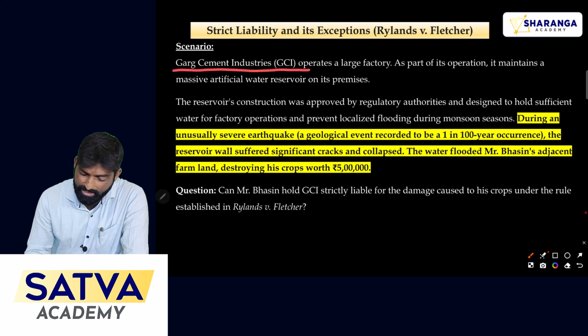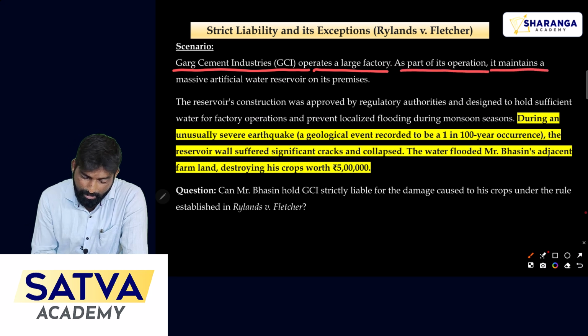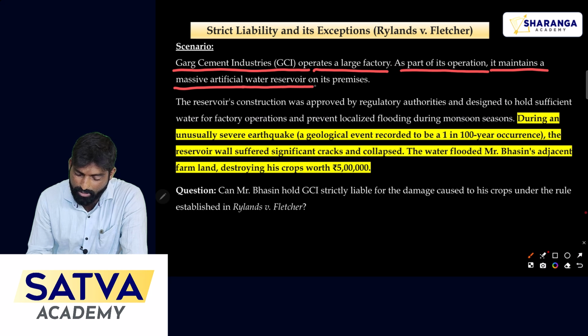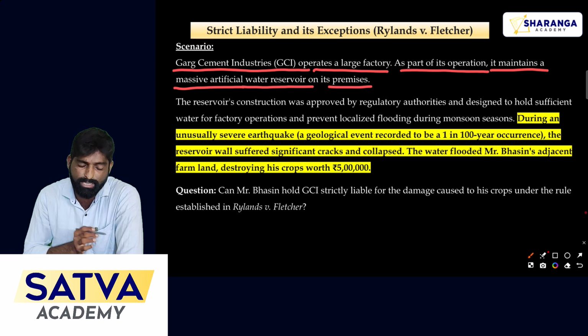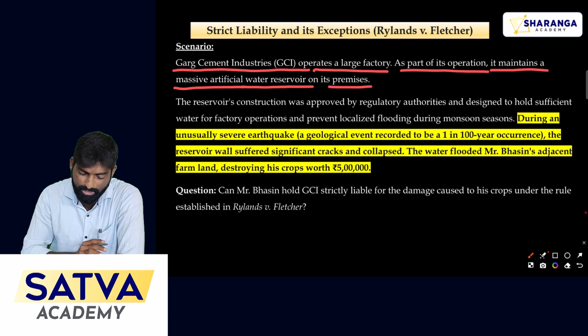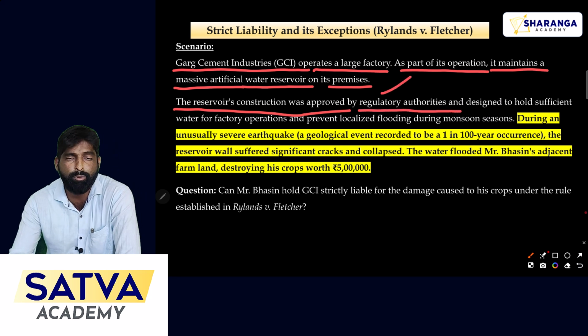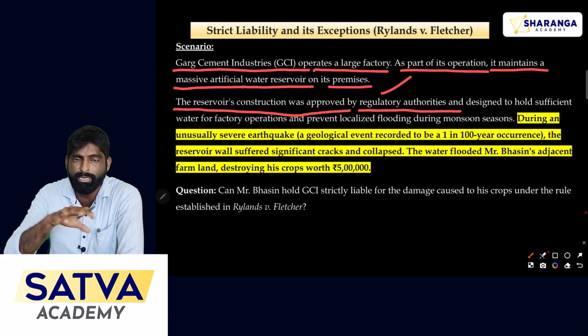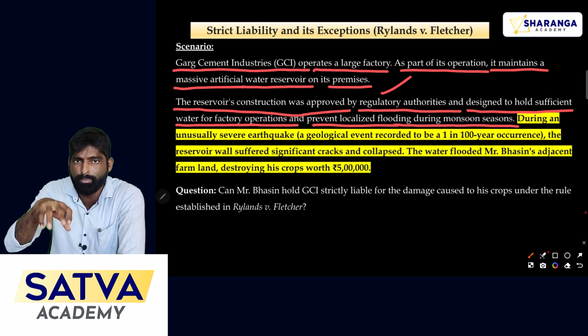Garg Cement Industry, that is GCI, operates a large factory. As a part of its operation, it maintains a massive artificial water reservoir on its premises. For a cement factory, water is an important element, so they have constructed an artificial water reservoir for its operation. The reservoir's construction was approved by the regulatory authorities. That means once you get the approval from the concerned authorities, it is a valid project. It was designed to hold sufficient water for the factory's operation and prevent localized flooding during the monsoon seasons. It took all the precautions.